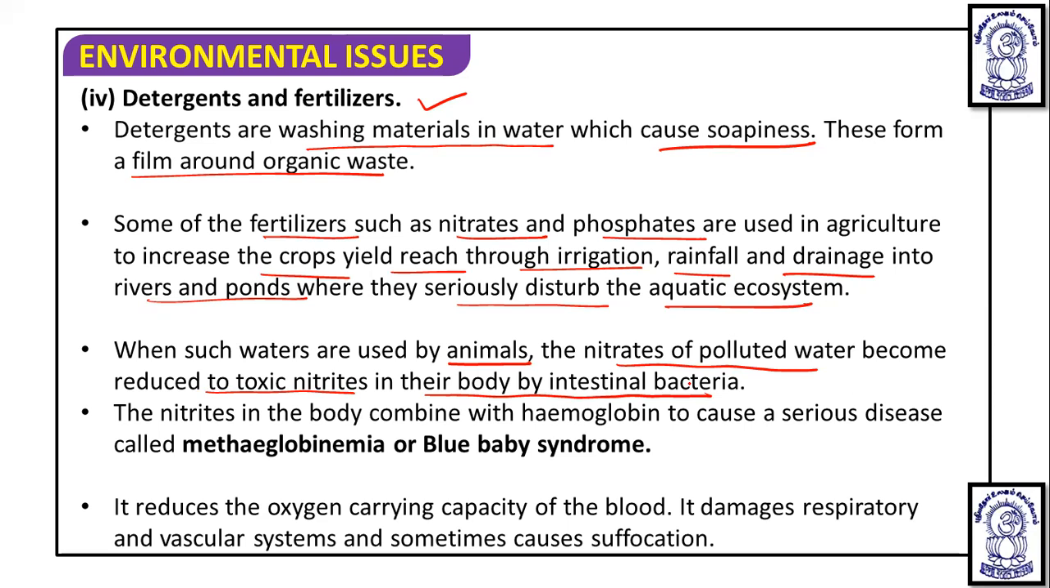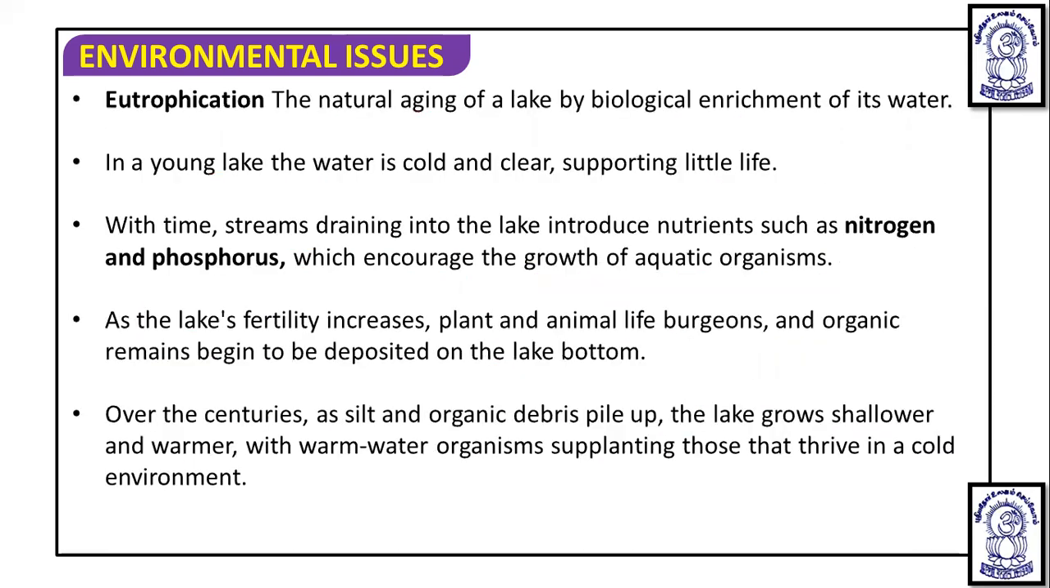by the intestinal bacteria. And the nitrites in the body combine with hemoglobin to cause a serious disease known as methemoglobinemia or blue baby syndrome. Here it reduces the oxygen carrying capacity of the hemoglobin, or we can say the blood, and it ultimately damages the respiratory and vascular systems, and sometimes also causes suffocation.